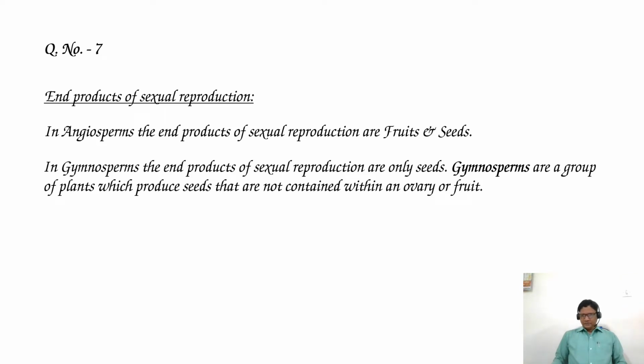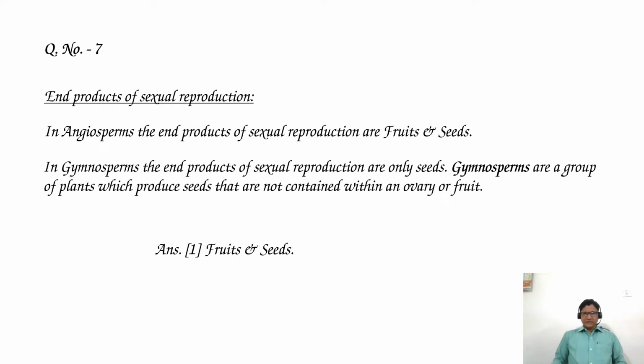Why? Because gymnosperms produce seeds that are not contained within an ovary or fruit. So ovary is absent in the gymnosperm. Naked seeds are produced in the gymnosperms.